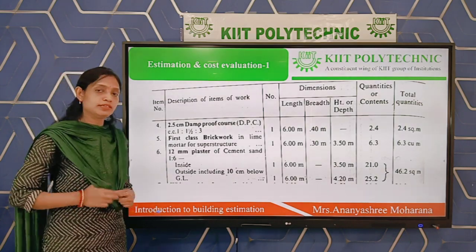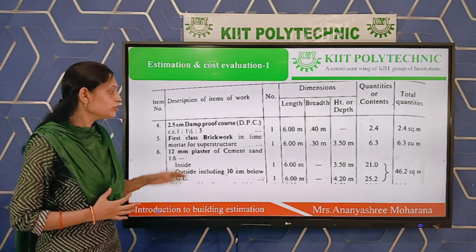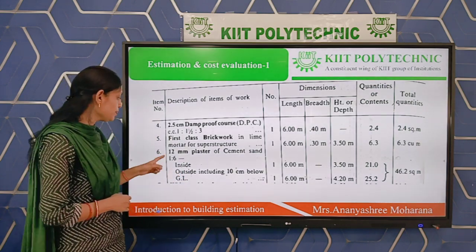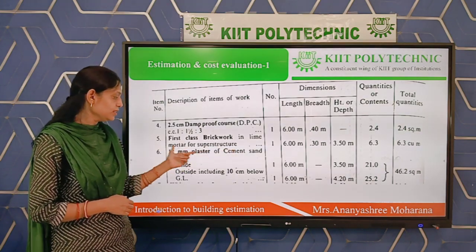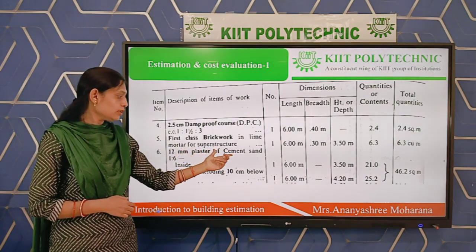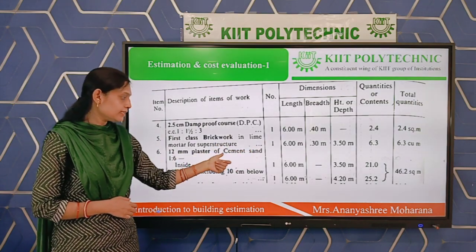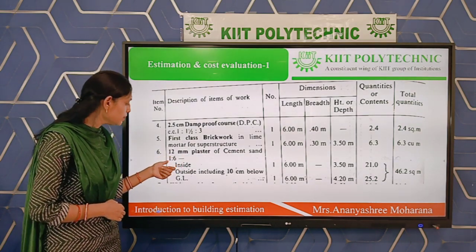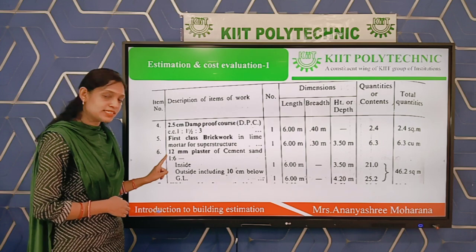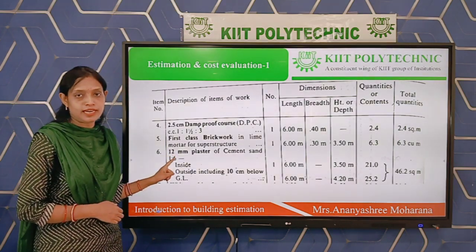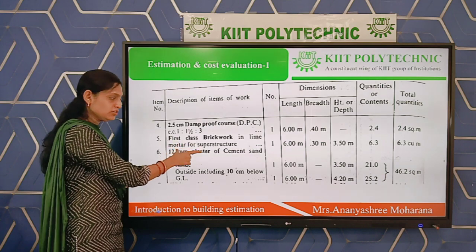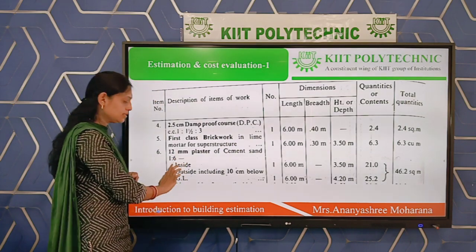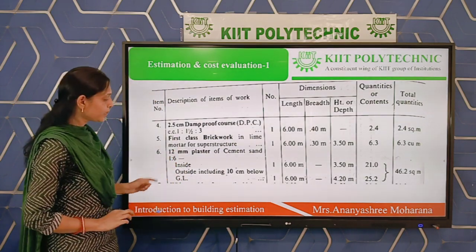Next item is your plastering. Plastering, as we know, over the brickwork we are providing plaster to get a smooth surface. 12 mm plaster of cement sand, that means for plastering we are using this material, cement sand, in the ratio 1:6. 1:6 means the ratio of cement to sand. That means 1 stands for cement and 6 stands for sand. The ratio we are using for the plaster is 1:6, and the material is cement and sand.